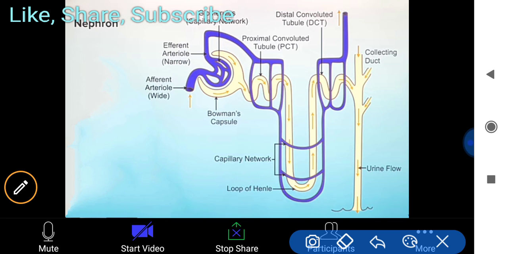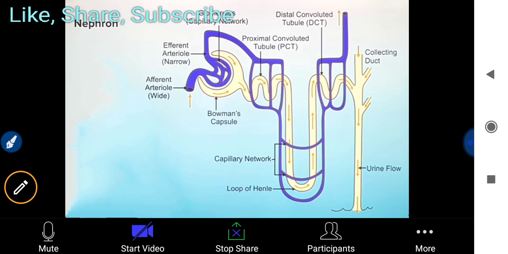Through the Bowman capsule, the excretory products come here. Then one connecting duct is formed by them, and the urine flows through the ureter. This is the structure of only one nephron, and the whole process is the urine-making unit. Next week we will go through the details of the formation of urine in the kidneys. This is the main structure, and sometimes questions are asked from this.